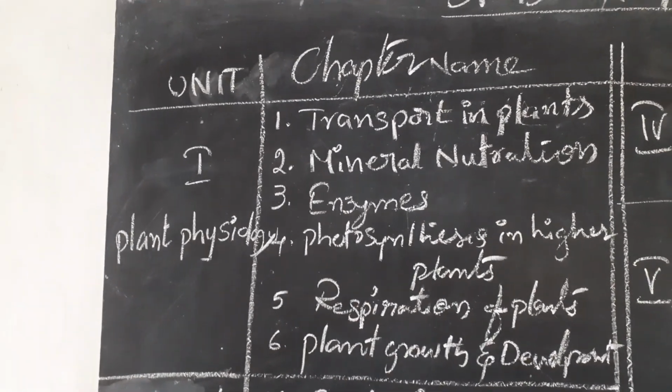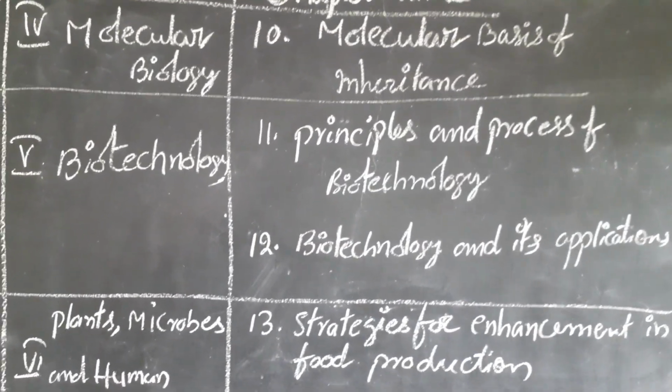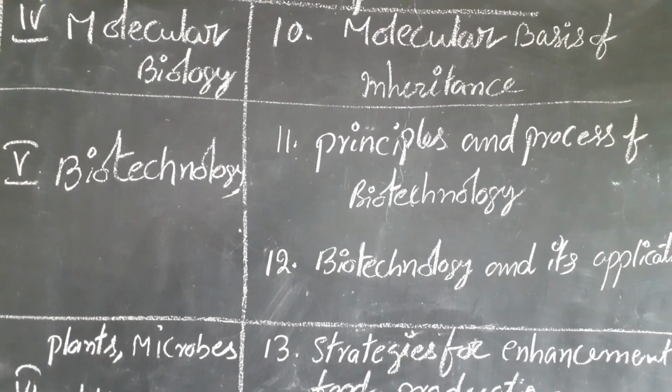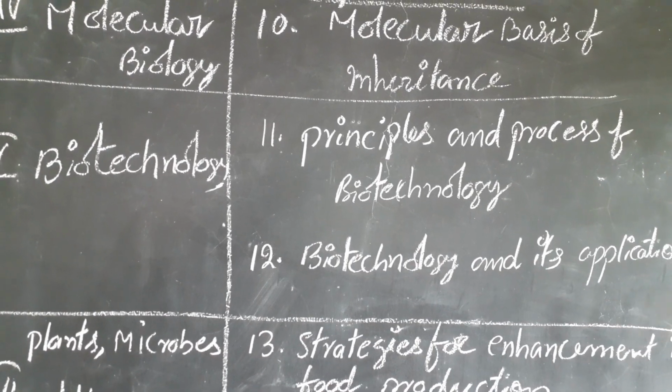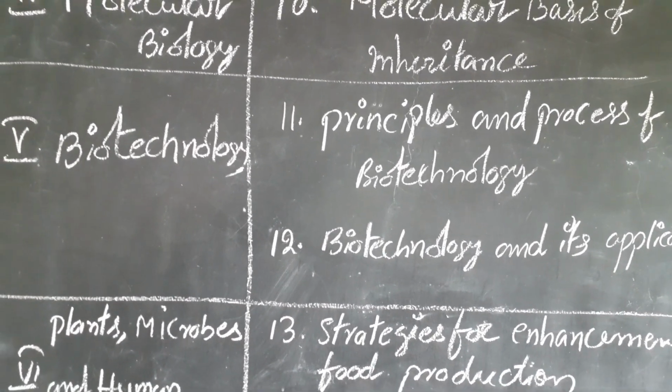As well as one more slightly difficult chapter, biotechnology. Here we study how recombinant DNAs are prepared and what the uses of recombinant DNAs are.